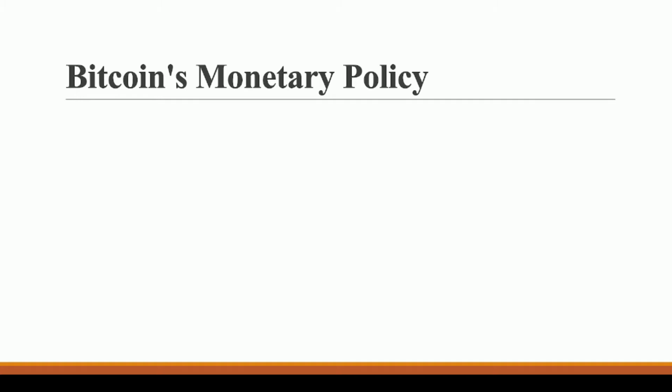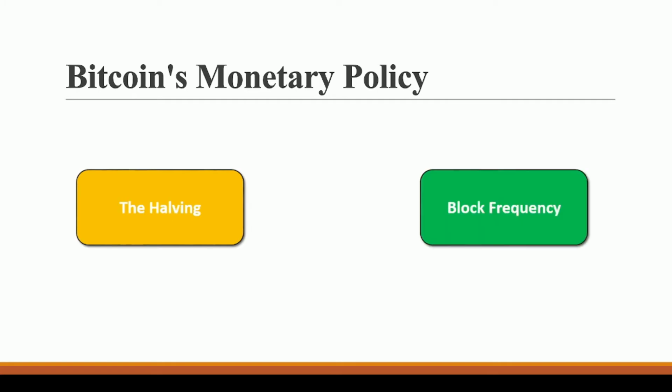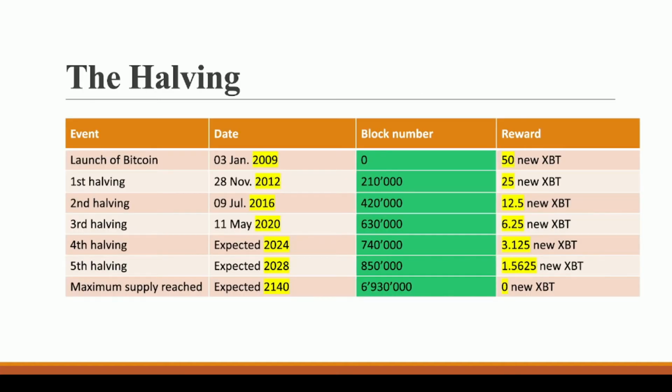Let us understand Bitcoin's monetary policy. Bitcoin's monetary policy has two things: first, the halving, and another thing is block frequency. Let us understand these one by one. So what is halving? According to Bitcoin's monetary policy, the Bitcoin reward that is given to the miners will be halved after every 4 years.